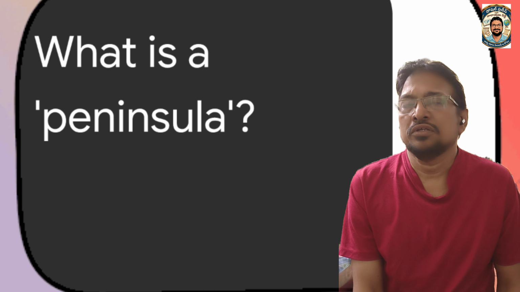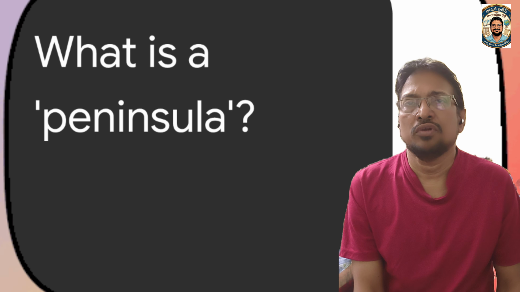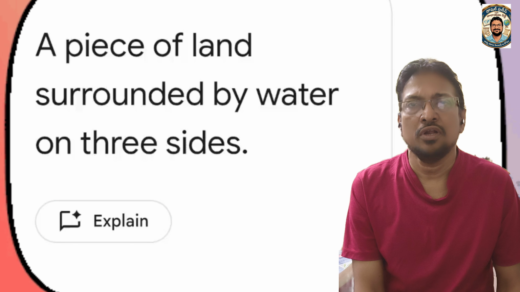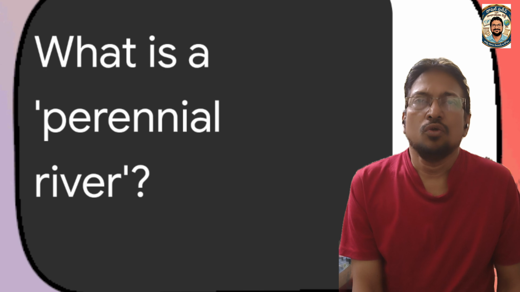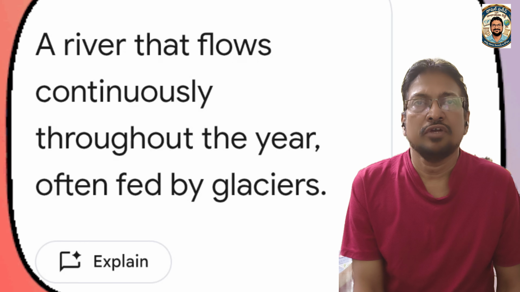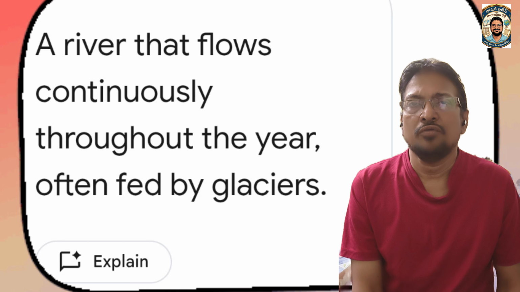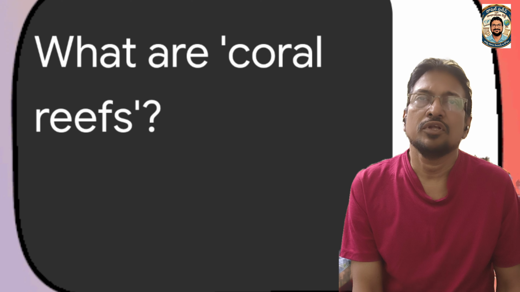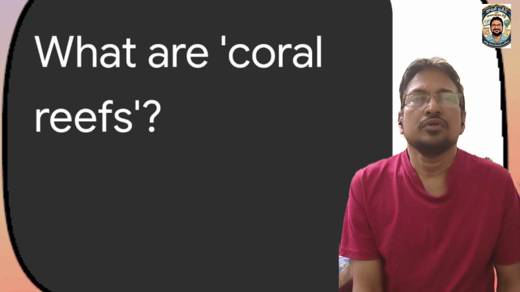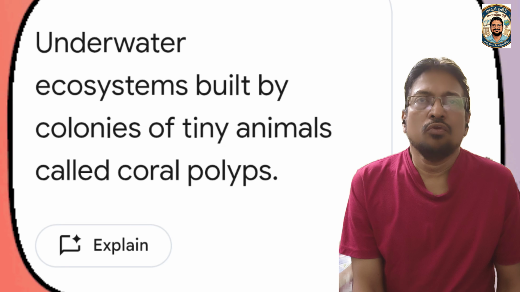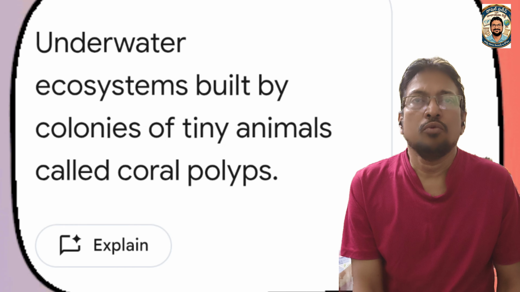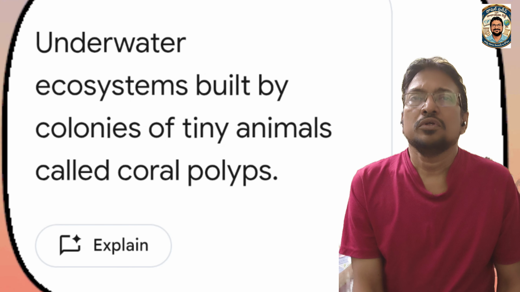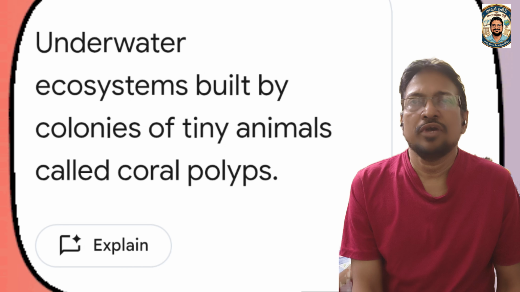What is a peninsula? A piece of land surrounded by water on three sides and by land on one side is called a peninsula. What is a perennial river? A river that flows continuously throughout the year, often fed by glaciers. What are coral reefs? An underwater ecosystem built by colonies of tiny animals called coral polyps. These are related to the Lakshadweep Islands.